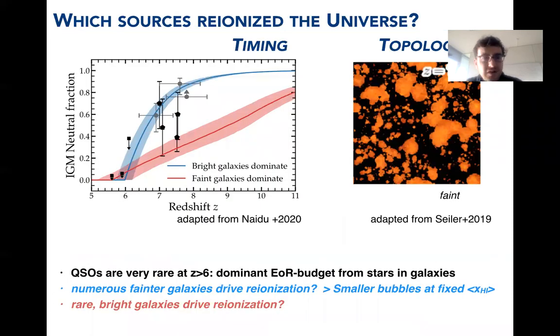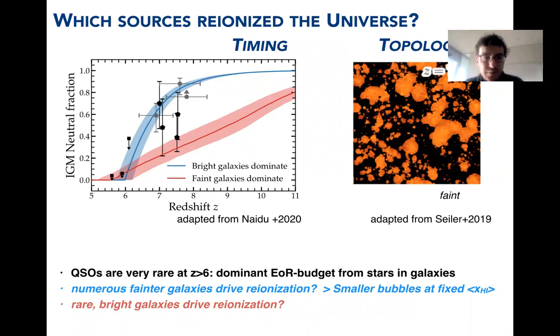So the sources of reionization, besides being interesting on their own, had an important impact on how reionization happened. In particular, the timing. On the left, you can see the evolution of the average neutral fraction in the universe as a function of redshift, for two extreme models, blue and red, where either bright galaxies dominate the reionization budget or faint ones.